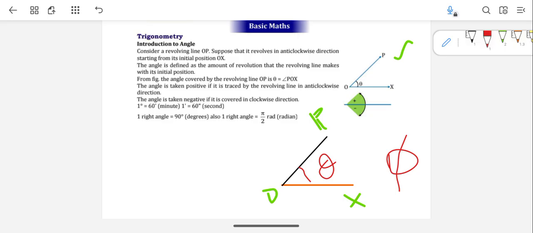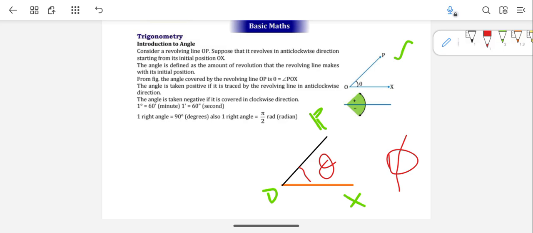Most commonly we will be using theta, especially in trigonometric ratios, in trigonometry, to denote this angle. This everyone knows, this is very basic. Next, about the angle, you need to know one important thing, guys.